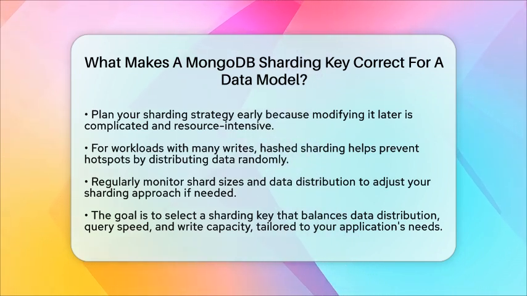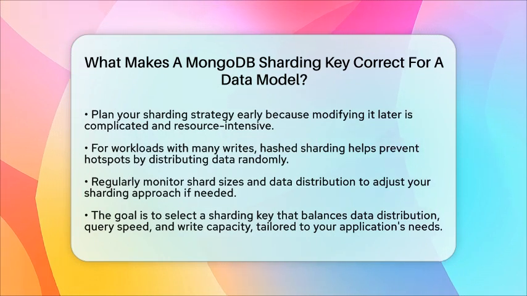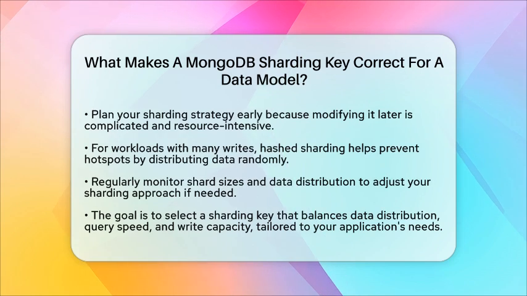In the end, a correct sharding key balances data distribution, query speed, and write capacity. It should match your application's access patterns and data model. When you get this right, your database scales smoothly and performs well, making backend development easier and more efficient.